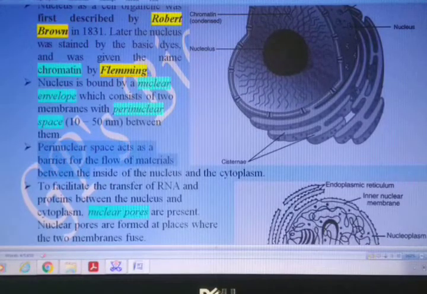It acts as a barrier for the flow of material between the inner side of the nucleus and the cytoplasm. The outer side of the nucleus means the cytoplasm.